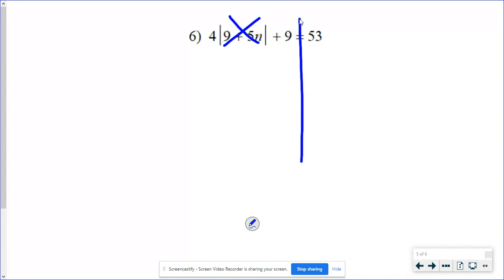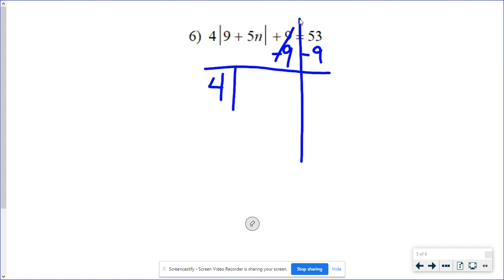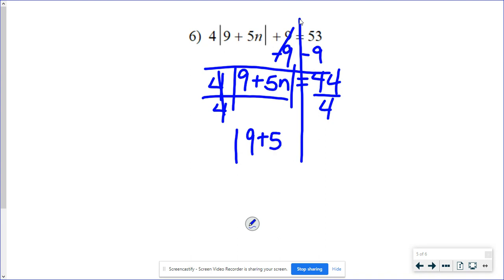What would I get rid of first? Well, the 4 is attached to it, so I'm going to leave that alone. So I would subtract the 9. So I'm going to have 4 times my giant variable, which I need to be able to read. 53 minus 9 is going to be 44. My alignment's all wonky right now, so I'm trying to adjust for that. So I'm going to get that my absolute value, 9 plus 5n, equals 11.